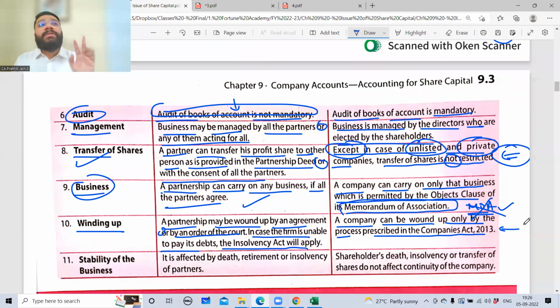In partnership, let's suppose there are 2 partners. One dies. What happens? With one person, I cannot run the partnership concern, because for a partnership concern, a minimum of 2 people have to be there. One died. Immediately, the business has to be dissolved. But here, if there are 2 shareholders and one dies, the law will give you a time limit within which you have to appoint another shareholder, or you dissolve it by the winding up process.